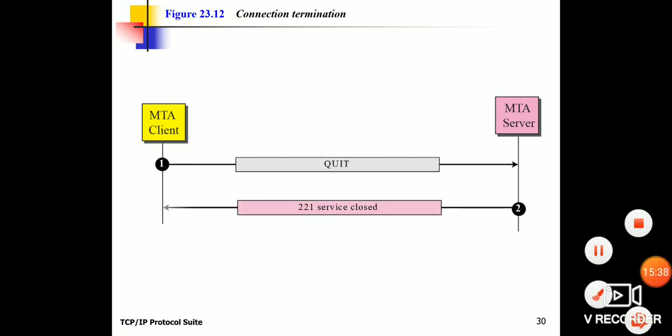So next, connection termination. After successfully sending the mail, there is connection termination, or log out. The MTA client sends a QUIT message, and 221 service closed is the response from the MTA server.